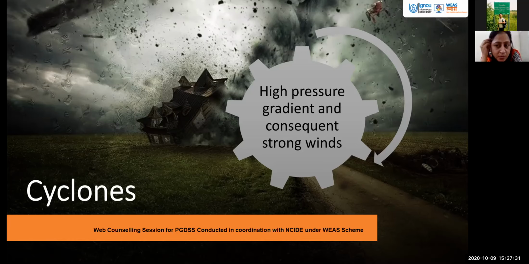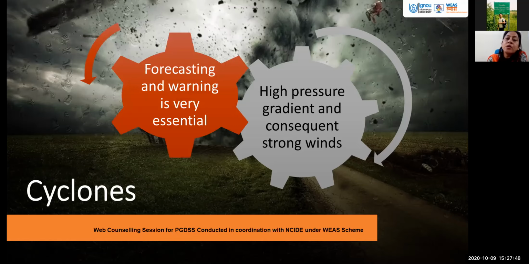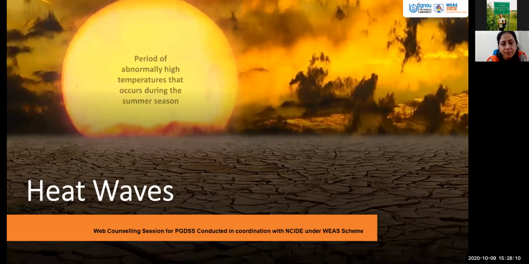We have seen how cyclones have occurred in India also. We have seen not many examples where cyclones have occurred and disrupted the whole economic systems of those places. In this also, forecasting and warning is very essential, because through our means and measures, we can forecast the occurrence of these disasters. Early warning signals help a lot to people, who can plan their activities and shift themselves if such a prediction is made beforehand.